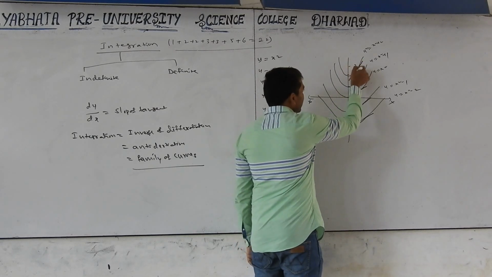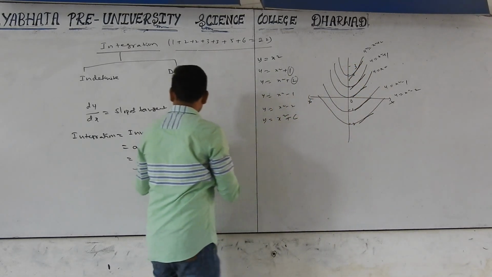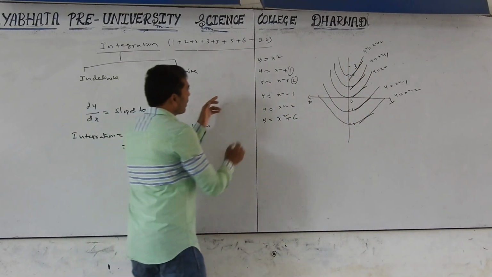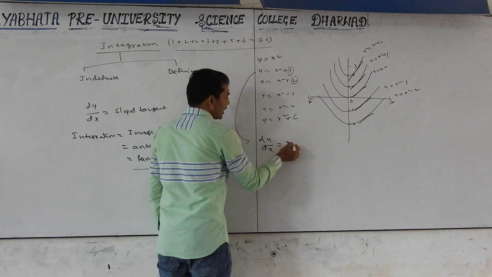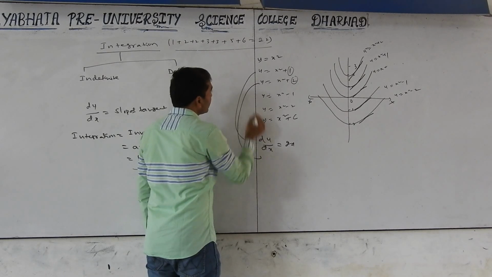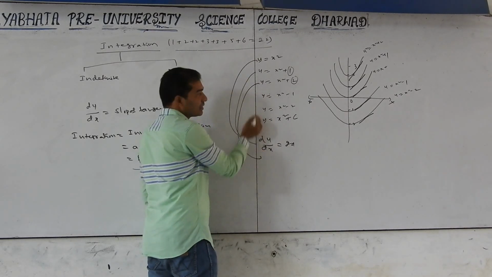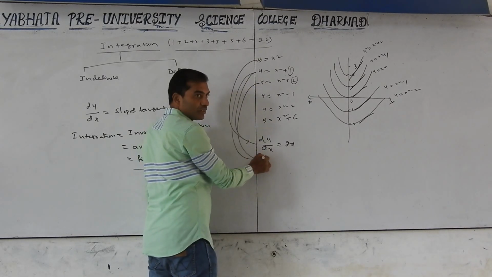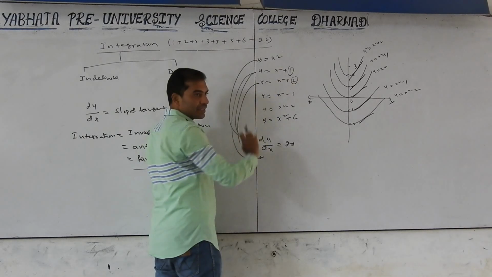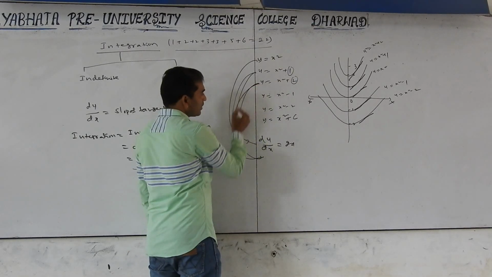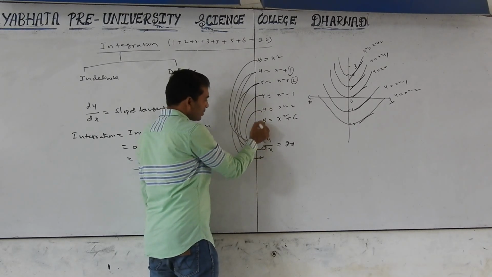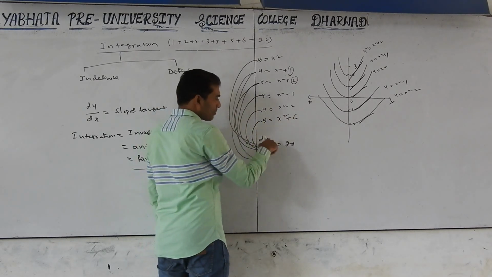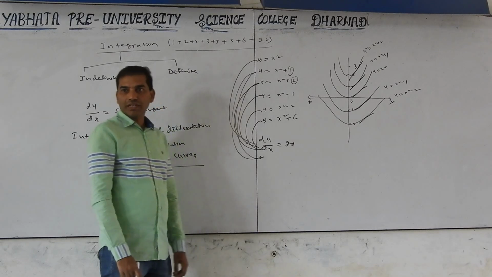See, here the slope of the tangent is nothing but dy by dx. Find dy by dx: dy by dx equals 2x. For this curve, dy by dx is 2x. What about this one? It is 2x. One derivative is 0. This derivative is also 2x. So for y equal to x square plus c, the differentiation is also 2x.